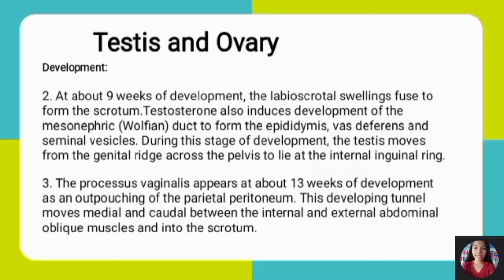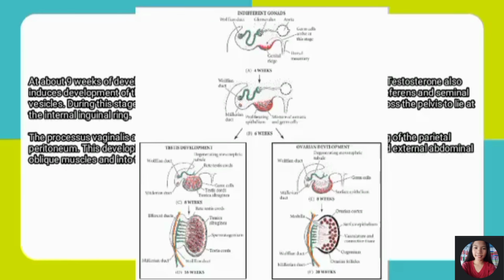Testosterone also induces development of the mesonephric duct to form epididymis, vas deferens, and seminal vesicle. During this stage of development, the testis moves from the genital ridge across the pelvis to lie at the internal inguinal ring. The processus vaginalis appears at about 13 weeks of development as an outpouching of the parietal peritoneum. This developing tunnel moves medially and caudally between the internal and external abdominal oblique muscles and into the scrotum.